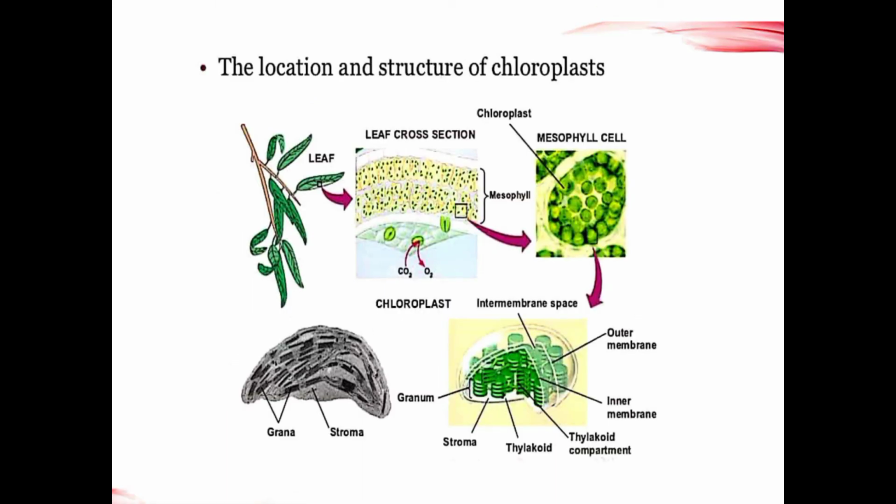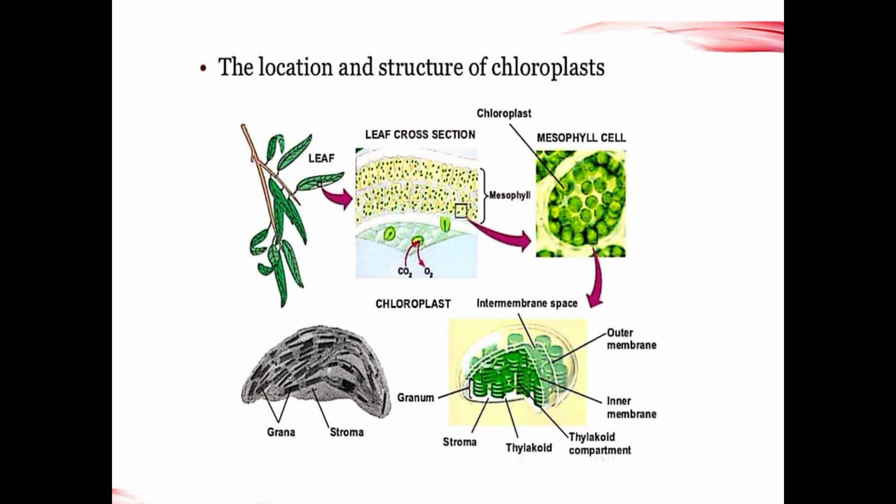Now you see the exact location of the chloroplast. See here, this is the leaf part. Every plant has leaves. When you cut a leaf, a cross section is obtained, and the mesophyll cells appear. Here many mesophyll cells are there. One mesophyll cell has been zoomed in so you can see it clearly. Inside the mesophyll cell we have chloroplasts. The green color bodies we call chloroplasts.